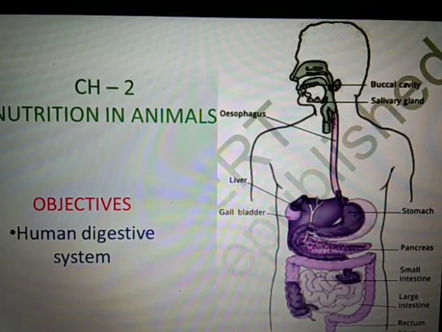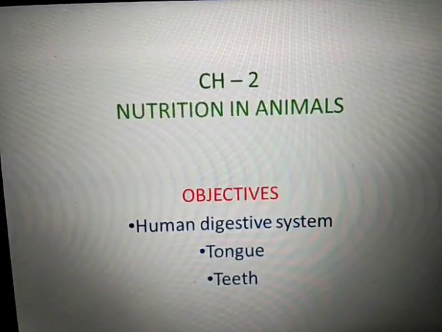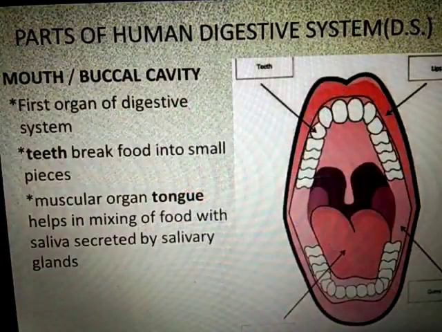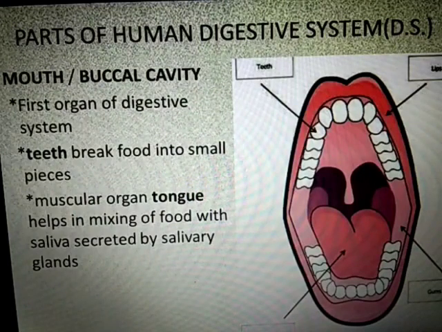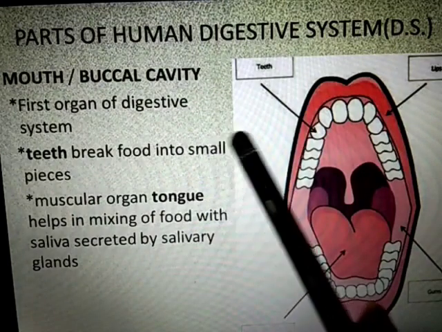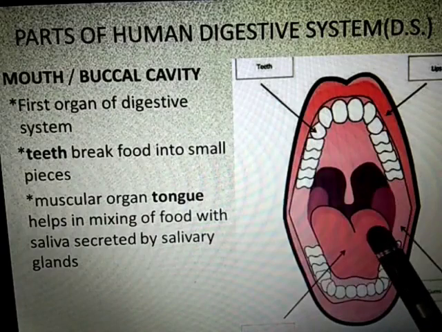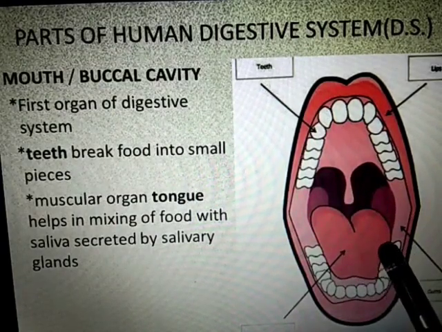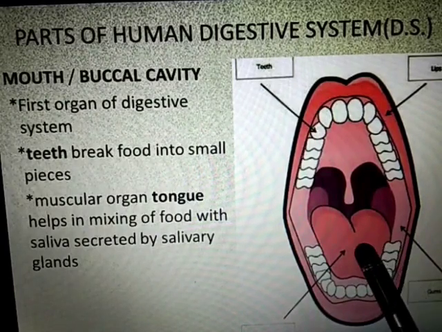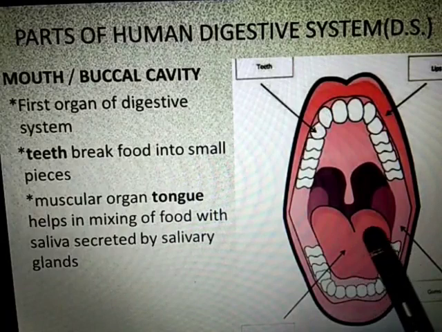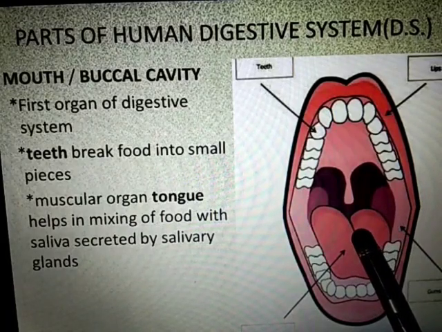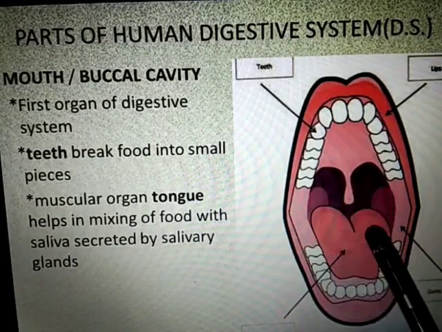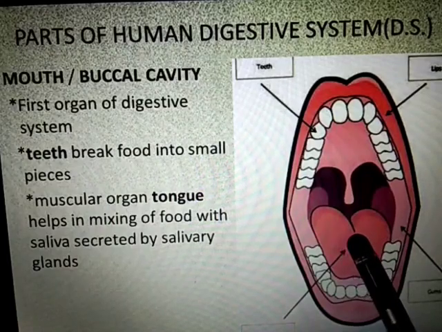Is it okay? The first part of the human digestive system is the mouth. This you all know. And the other name is buccal cavity. Now this is the first organ of the human digestive system. Food is taken into the body through the mouth. The digestion of food starts as soon as we put food into it. Is it okay? Digestion starts here as soon as we put the food.